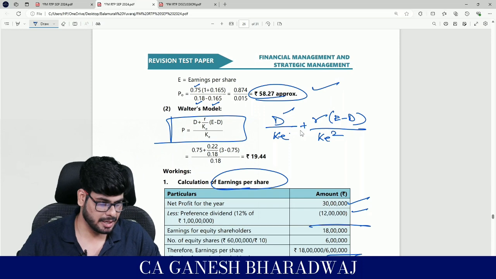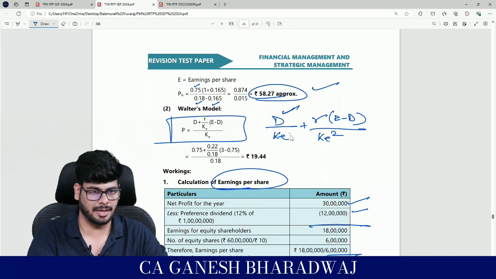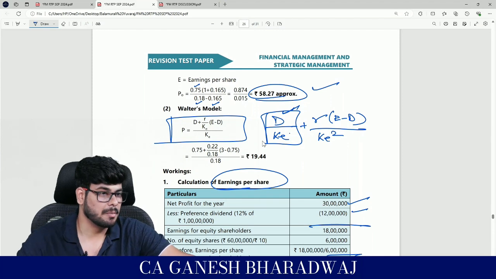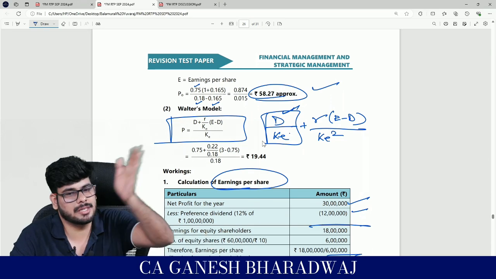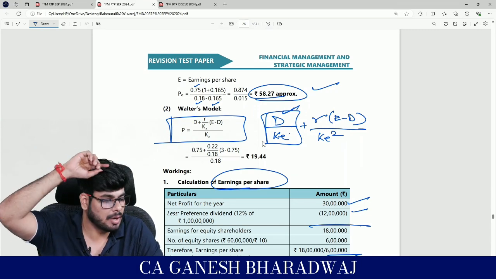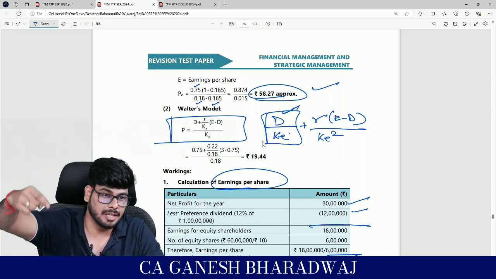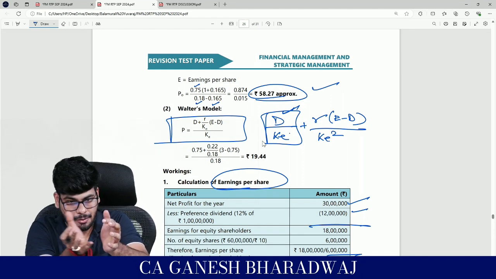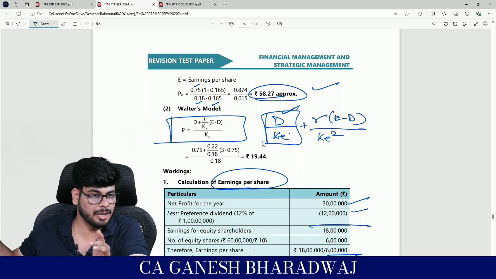Clear with this? So he says D by KE, that's nothing but annual cash flow divided by the discount rate, correct? That is your time value of money formula. Discount your dividend plus what happens is you are having some retained earnings, right? That gets invested to the next year. Out of that you generate profit, and out of that you pay dividend, and once again out of that there are some retained earnings, and that also gets reinvested back. Like this, every year there will be some amount of reinvestment, on that there will be some profit, on that there will be once again some reinvestment, and it keeps on going on and on.